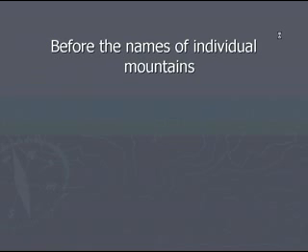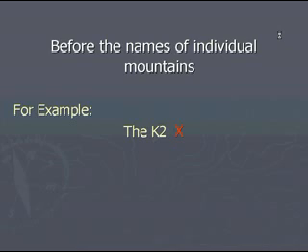Before the names of individual mountains. Now I cleared this thing when I was explaining the definite article in Unit 45. I told you that we use the definite article the before the names of mountain ranges, but when you talk about an individual mountain, you will not use the definite article before it. For example, K2. Now don't say the K2. K2 is not the name of a mountain range, it's the name of an individual mountain. So if you say the K2, that would be completely wrong.